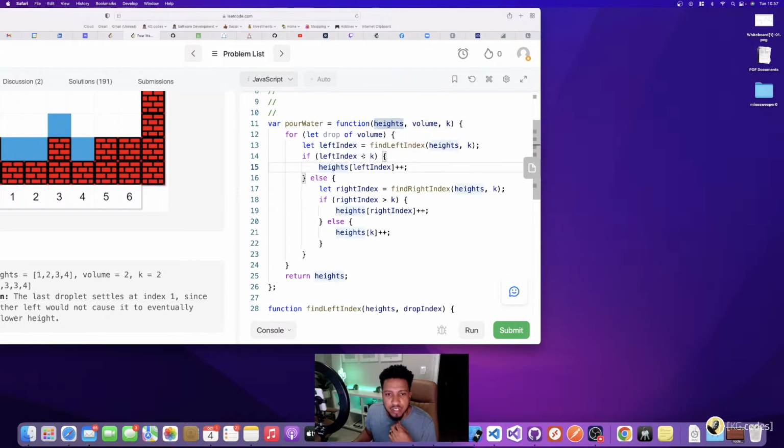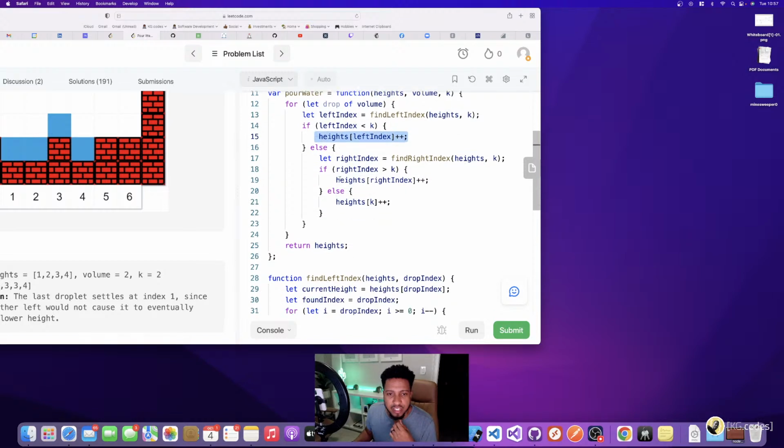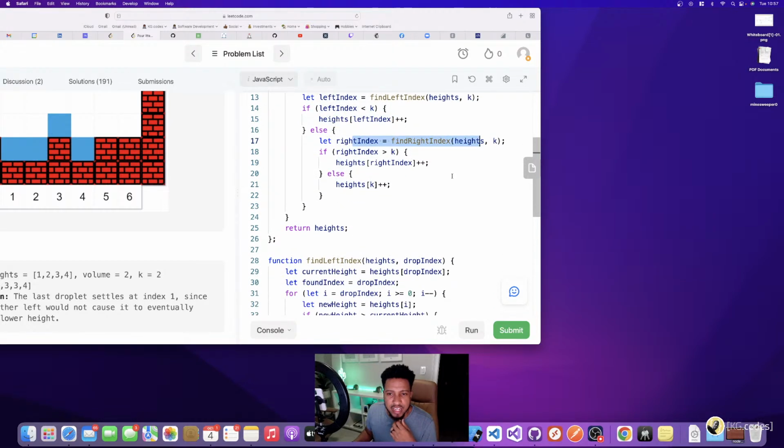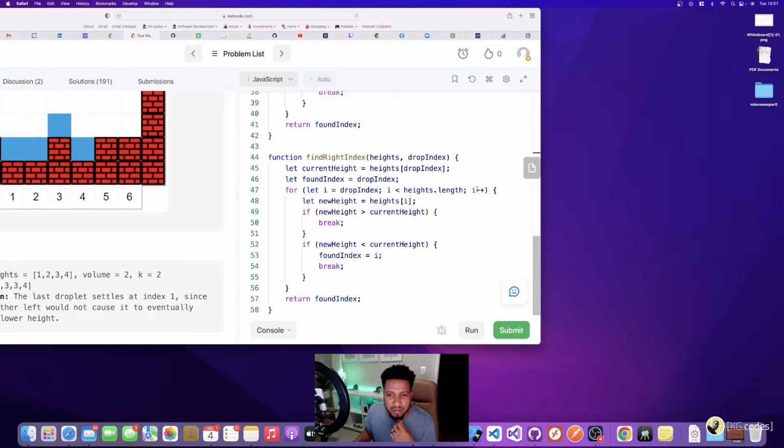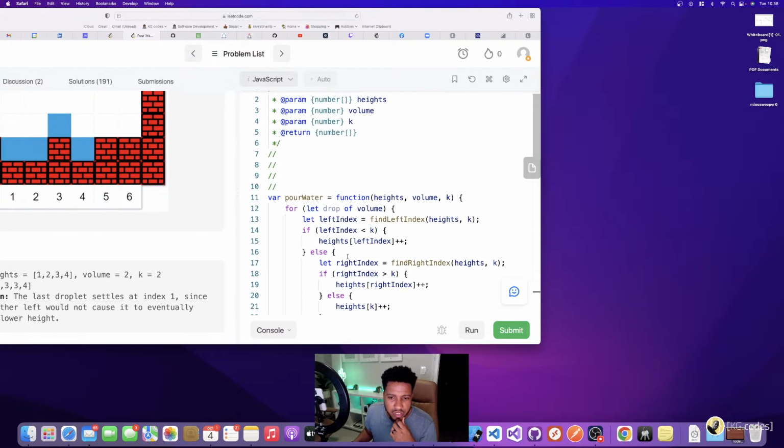So if left index is less than K, then I found a height and I need to add it. Else, I look at the right index with a similar function, but going the other direction. If it's less than height length, I start at my drop index. I look at my current height, compare my new height at whatever index I'm at to it, and break if I see something higher, and drop out if I see something lower. I break there. This code looks good so far.